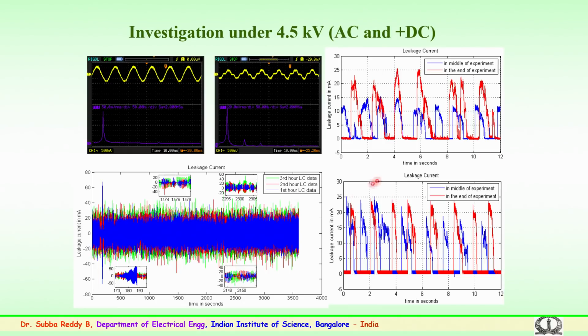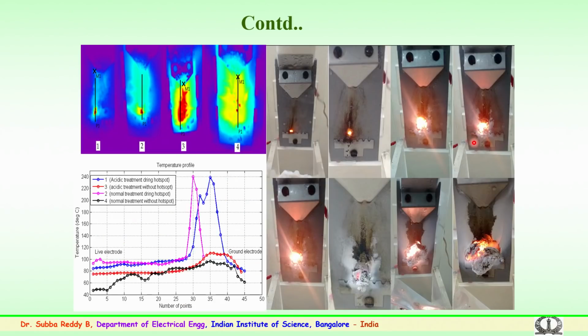So, leakage currents were measured, and with the help of the leakage current data we try to interpret the erosion or the surface changes which happened during the experimentation. You can see how the surface degrades over the period of time during the experimentation, wherein the surface erodes and the entire sample becomes punctured. This happens again depending upon the solution.